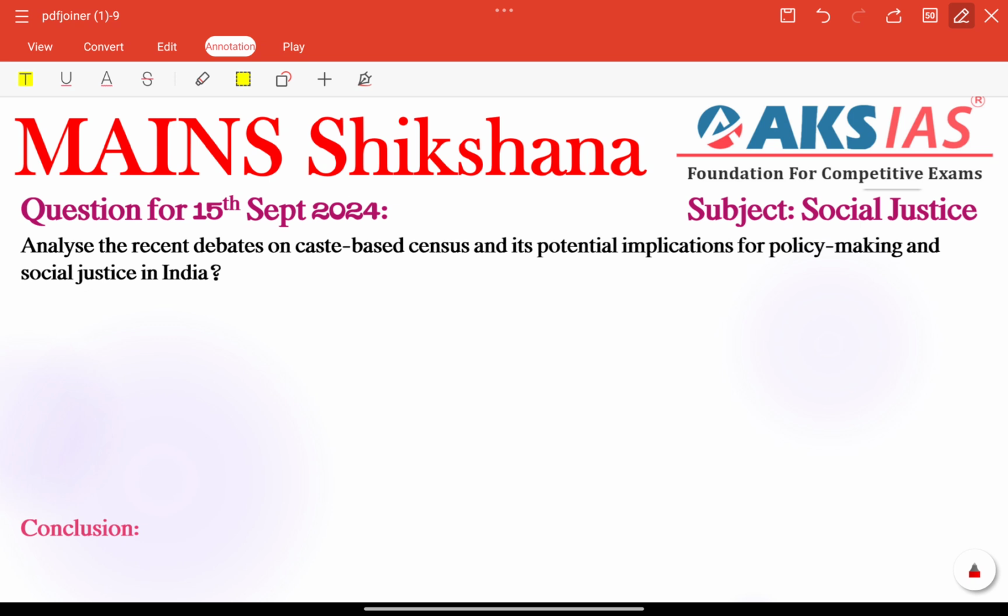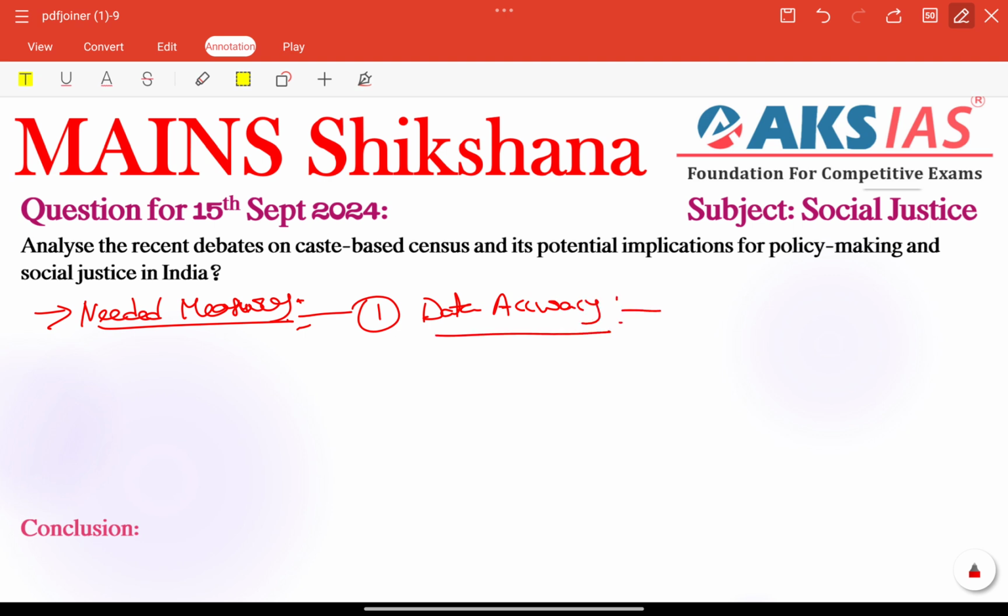Next we need to provide some solutions here. Needed measures are very important. Before writing our conclusion part, we need to focus on providing some solutions to our problems or challenges, right? Here the first important thing is ensuring data accuracy. Data needs to be very accurate, right? So the government must ensure that the data collection process is transparent and also accurate, to avoid previous discrepancies or inaccuracies, right? Like those reported in SECC 2011, for example.